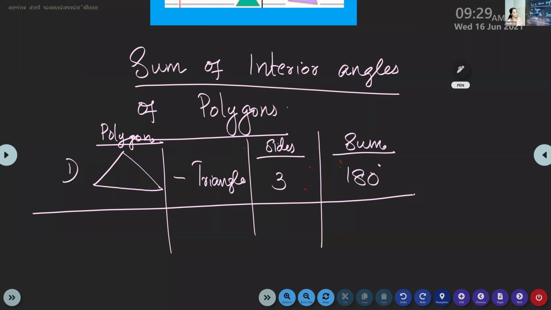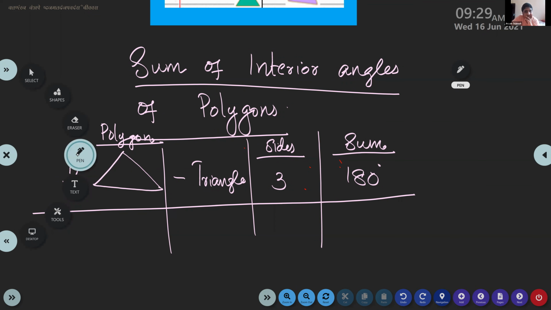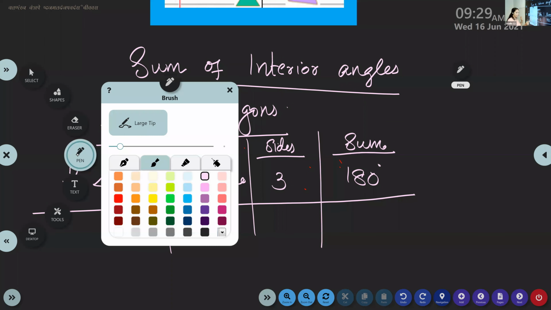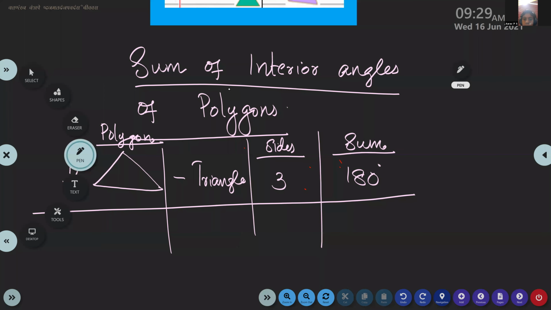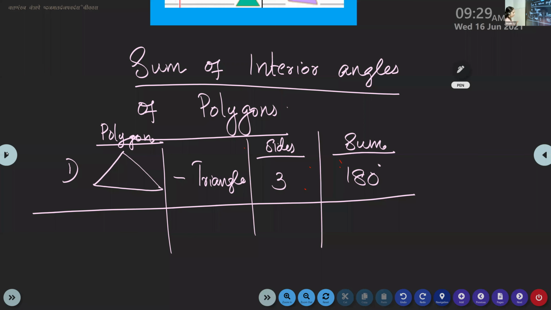Clear, children? Yes, ma'am. Based on this, we will study the angle sum of all other polygons. And the next one is quadrilateral. Let me move this.